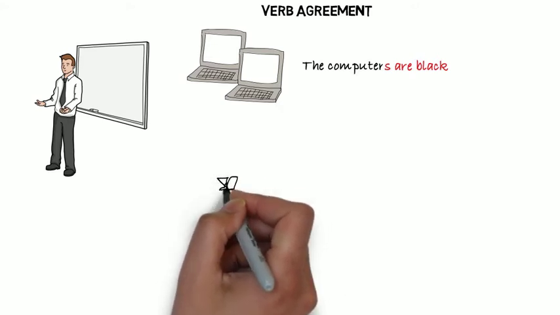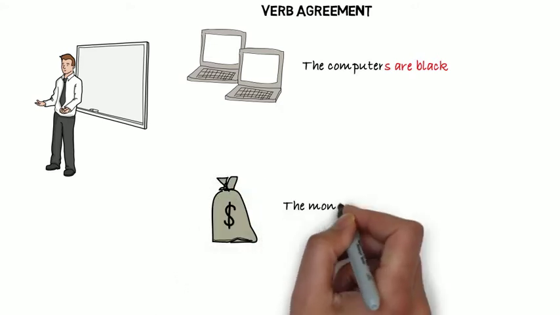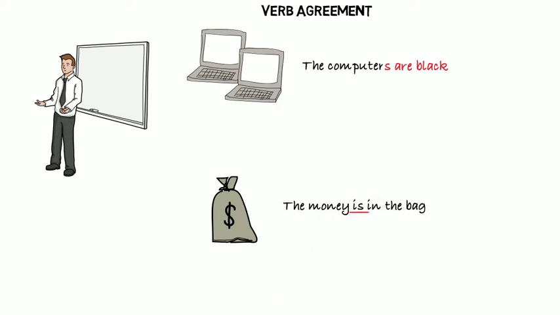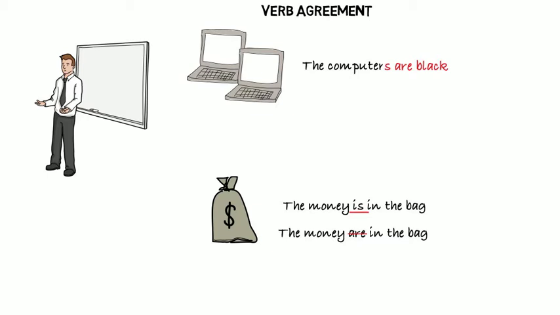However, uncountable nouns always behave like they are singular, and so we never use the plural verb. So for example, we say the money is in the bag, but never the money are in the bag. So uncountable nouns always are singular.